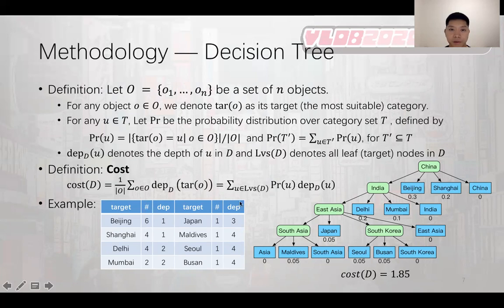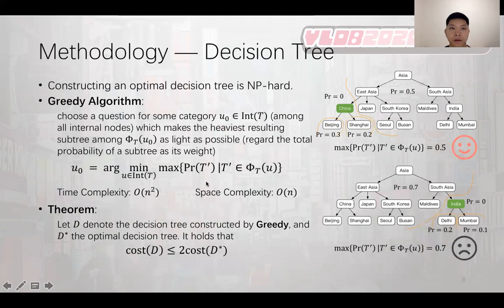And the cost is defined as the average questions to ask over all objects, which equals the sum of the product of probability and depth of every leaf node in the decision tree. However, even if we know the probabilities in advance, constructing an optimal decision tree is NP-hard. The question node selecting criterion is not trivial.